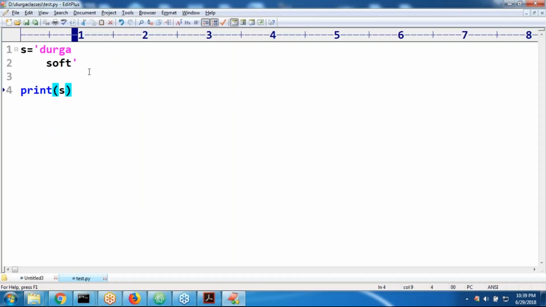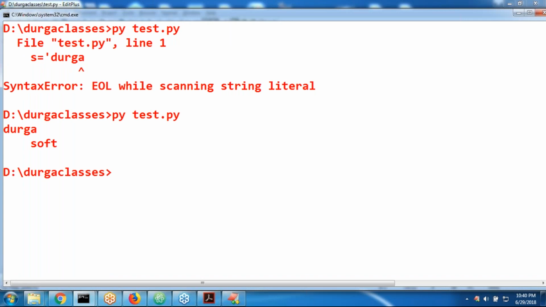Sir, how can you handle it? If your string value spreads across multiple lines, it is better to use triple quotes. If I use triple quotes, automatically by default you are going to get Durgasoft as the answer. Any doubt?